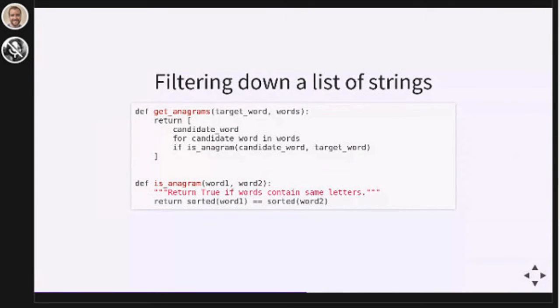So we're using a list comprehension to filter down our words list to a new list of only words that are anagrams of our target word. So we're not changing our words at all here. We're just filtering them down to only words that are anagrams.